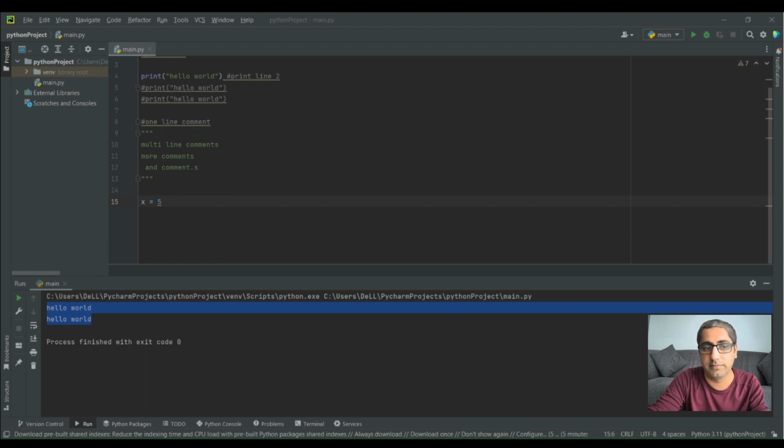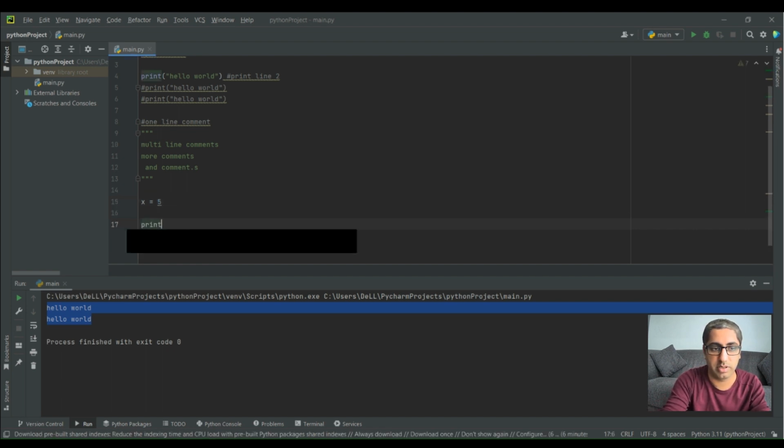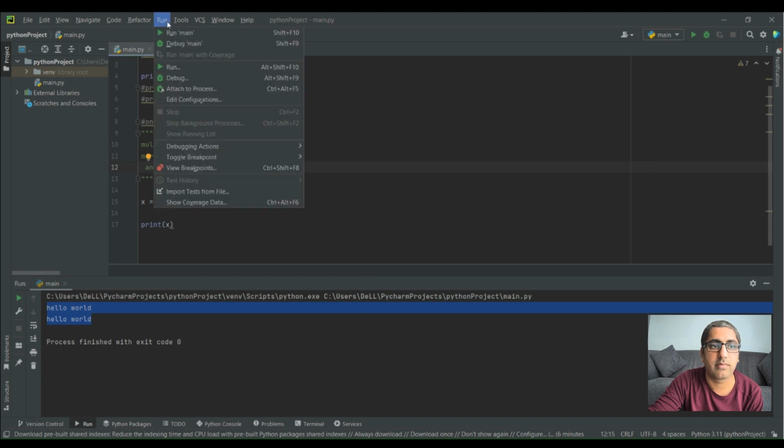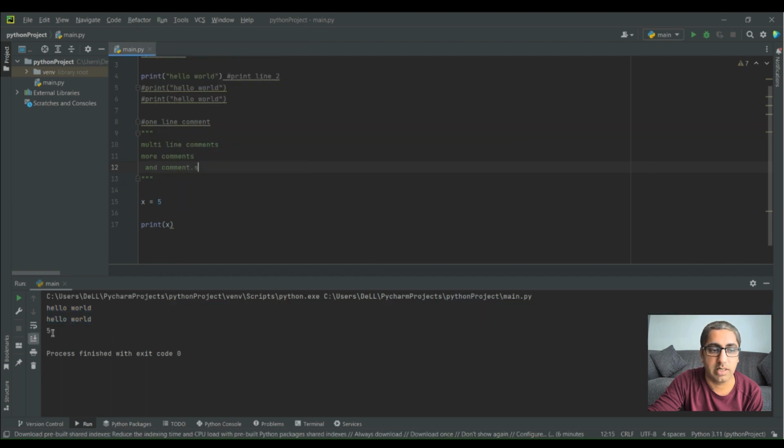Python has a lot of different kinds of variables. We can have output variables, we have global variables, and also those are the variables which are being used everywhere. So in the same example, this variable x equals 5, if I just want to print it, print, and then I just put x, and that's it. And if I just run it, I will see it's been printing 5 over here.